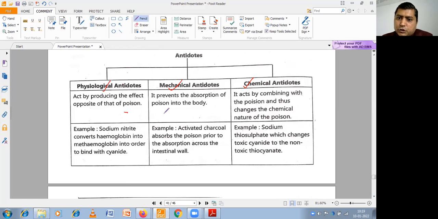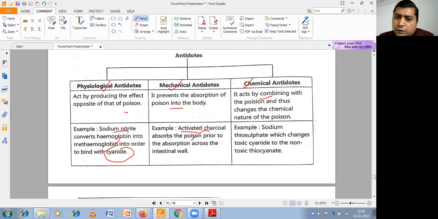Physiological oppositions, mechanical oppositions, and chemical oppositions. For example, sodium nitrite is a physiological antidote of cyanide, which may prevent the hemoglobin from converting into methemoglobin. Activated charcoal is the mechanical antidote.